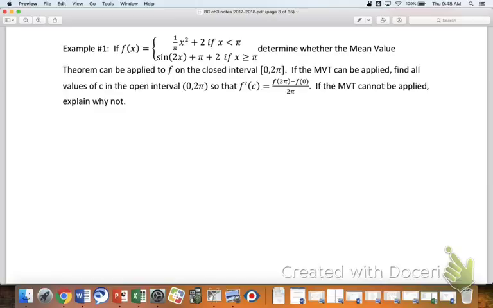Usually where I start off with these is look at the two pieces. The top piece is just a parabola, right? And so that's continuous and differentiable everywhere. The bottom piece is a little bit messed with, but it's just sort of a normal sine function. It's been shifted up a little bit, swished down somewhat, and that's continuous and differentiable everywhere. So isn't the issue the joining point, pi? This is either going to work or not work based on what's happening at pi. So take a minute, see if you can confirm continuity. And if we can confirm continuity, then we'll move on to differentiability.